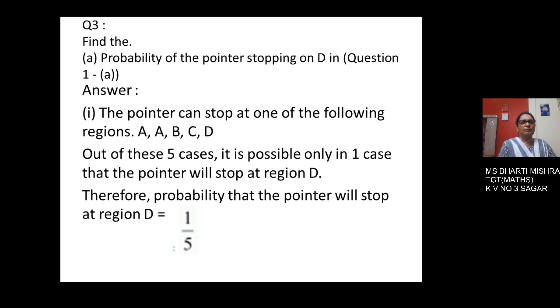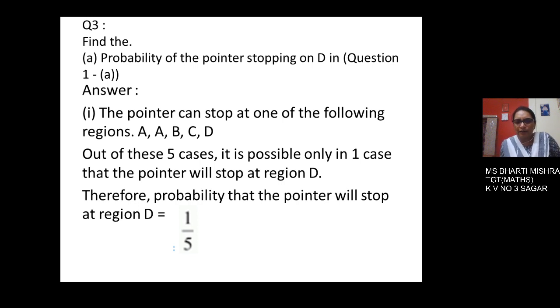Now the third question. Find the probability of the pointer stopping on D in question number 1. As I told you, the pointer can stop at any one of the following regions: A, B, C and D. Out of these 5 cases, it is possible only in one case that the pointer will stop at region D. Therefore, the probability that the pointer will stop at region D is 1 out of 5.